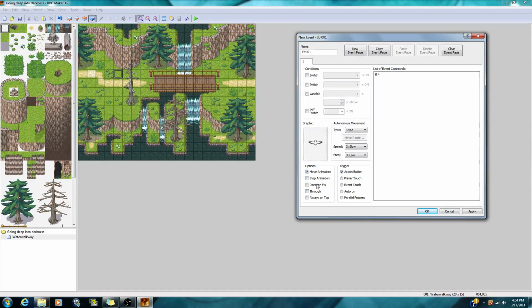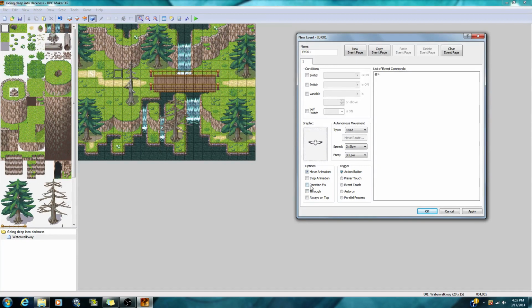So we got the graphic already set. Now we're going to go down to the options. Now for the options, you see like move animation. So this makes him flap his wings, and it's going to go picture to picture, making him flap his wings, just like what I was saying with the walking, is moving his legs out and in.